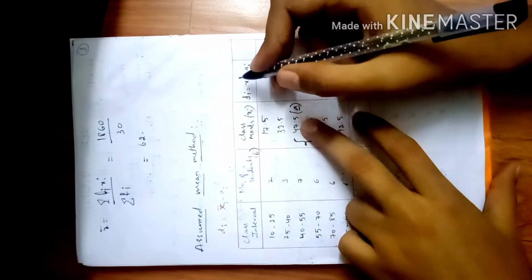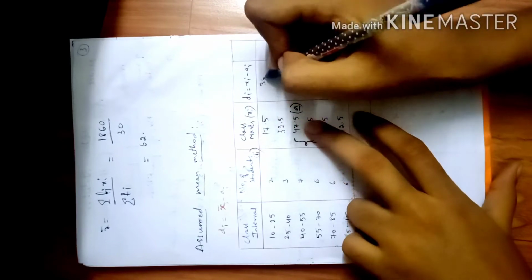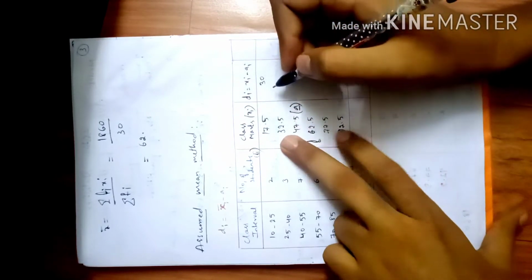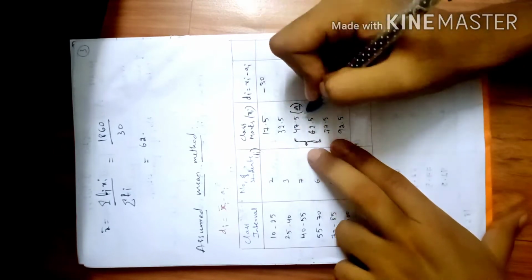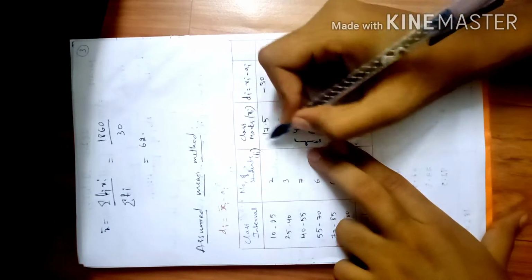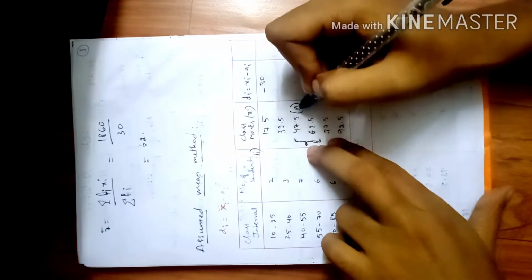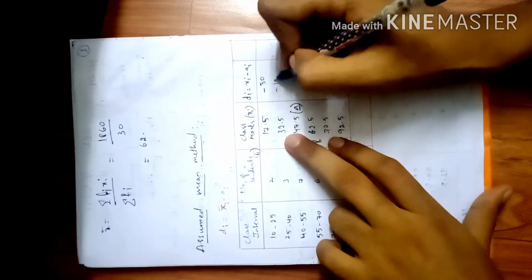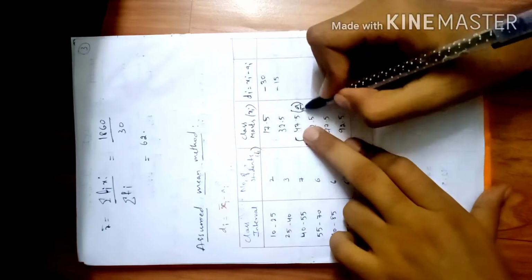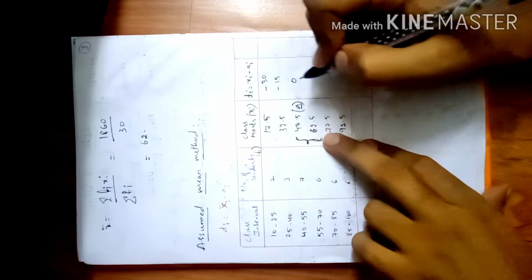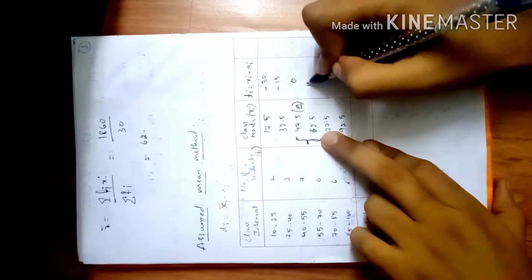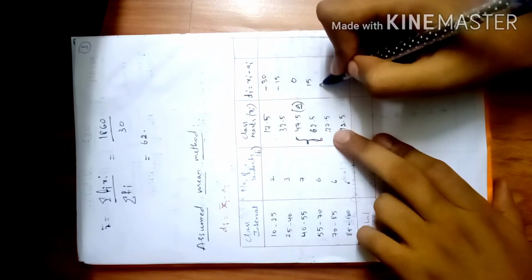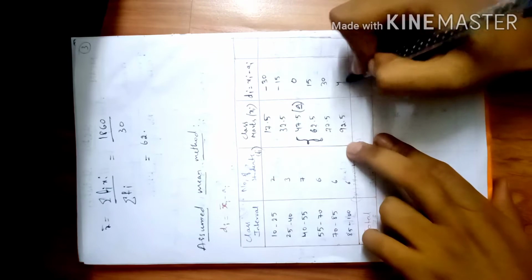17.5 minus 47.5 is minus 30. Again I need to subtract: 32.5 minus 47.5 is minus 15. When I subtract 47.5 from 47.5, I get 0. And 62.5 minus 47.5 is 15. This value is 30 and this value is 45.